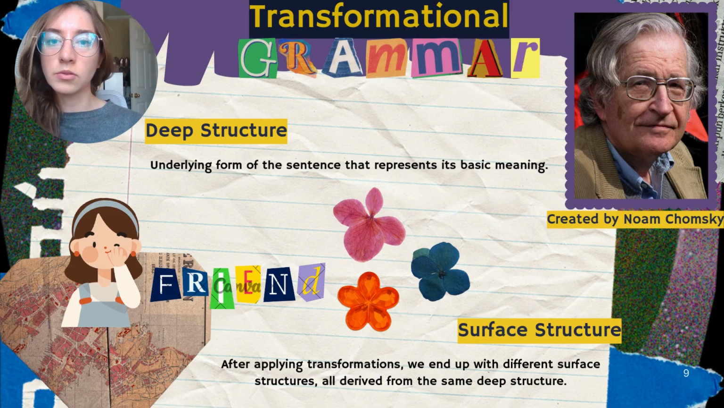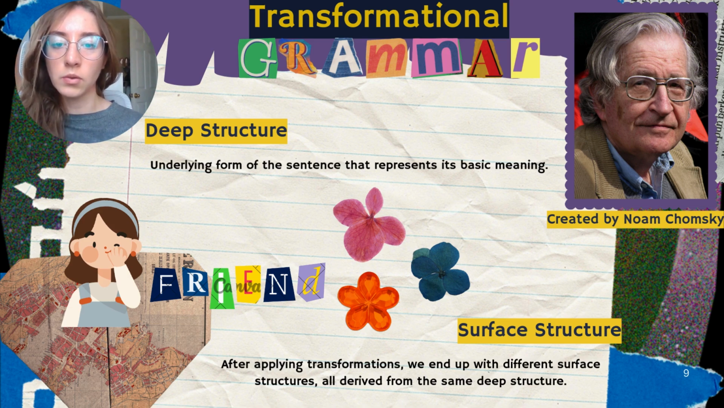I'm going to talk about transformational grammar. This is a theory of syntax and language structure that was developed by Noam Chomsky in the 1950s. It tries to describe the implicit knowledge that humans have about their native languages. The most important part is that it talks about a deep structure and a surface structure of language. The deep structure is basically the underlying form of the sentence that represents its basic meaning. The surface structure is the final outward form of a sentence that has been spoken or written.